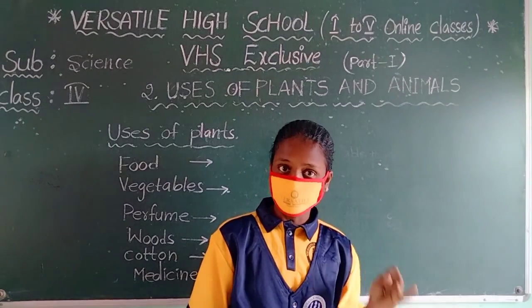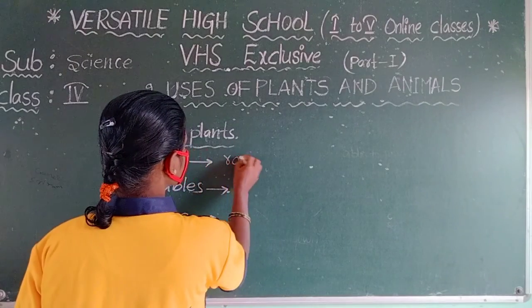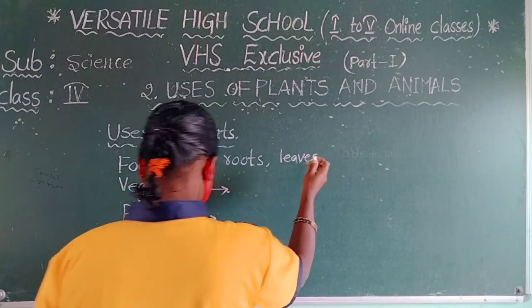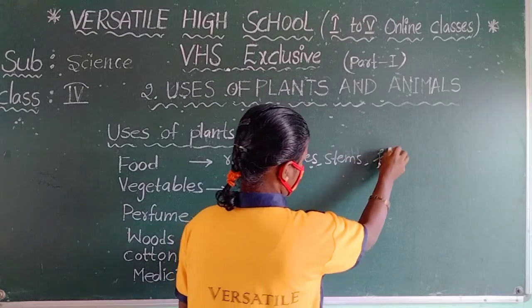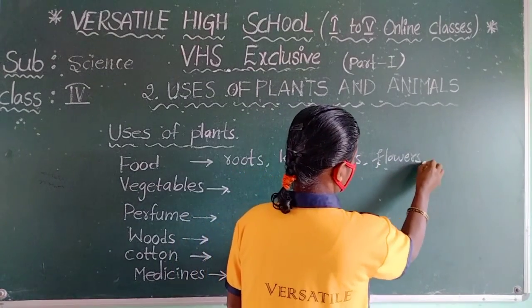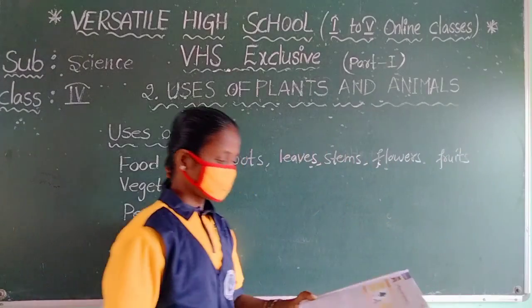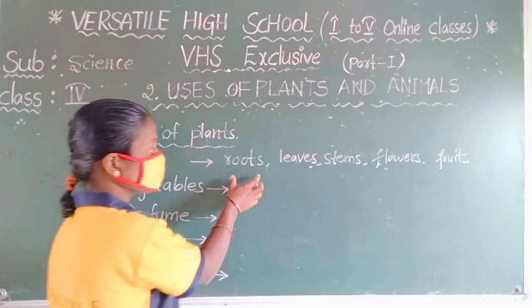Roots, leaves, stems, flowers, fruits of plants. So plants give us roots.